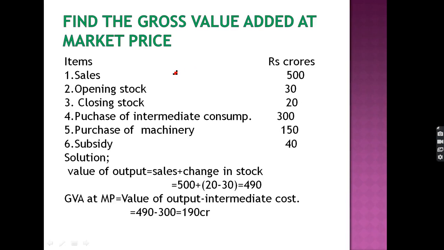Now let us see, the value of output formula remains the same. Value of output is equal to sales plus change in stock. Just see, the sales plus change in stock is given to us. This is the gross value added at market price, which is the basic formula: the value of output minus the intermediate cost, we get the gross value added at the market price.